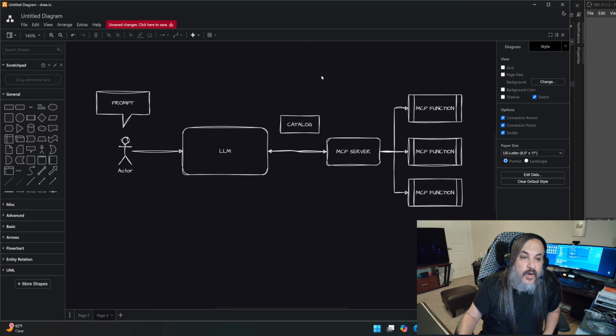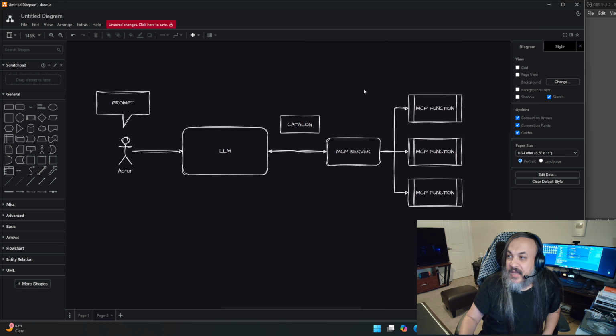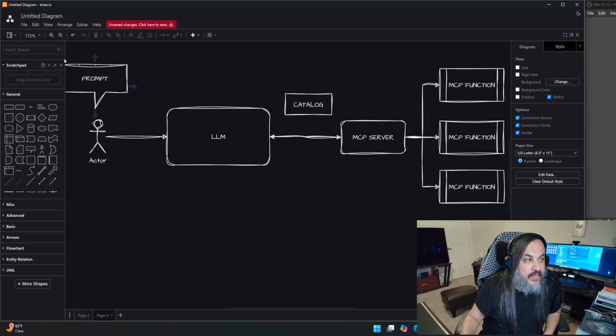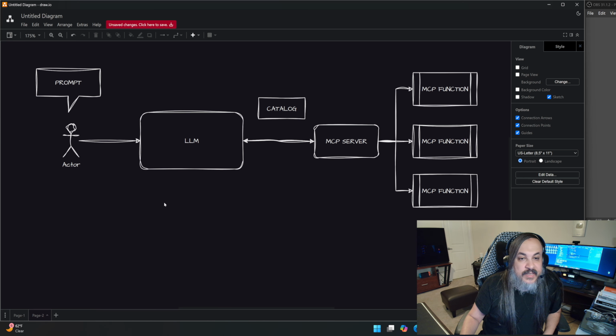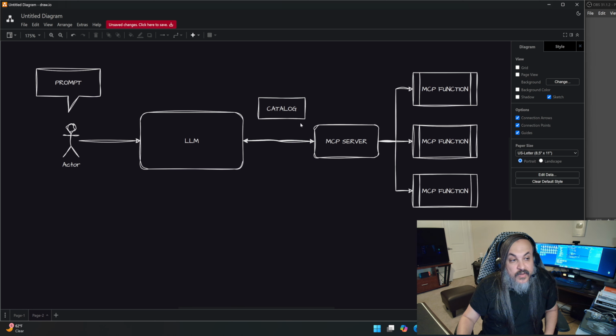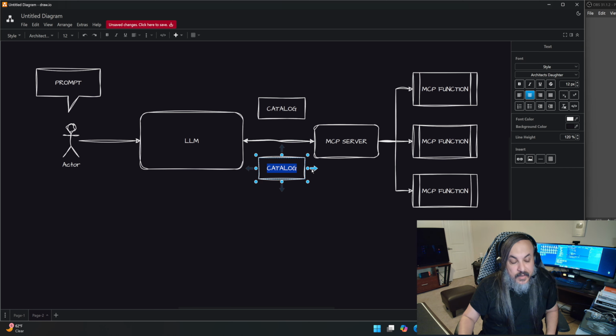So you basically want the server to literally say, hey, here's all the things that I can do, and I'll let you decide on your own. That's the intelligence part of it, to go and tell me whether this function is needed or not, or whether it is useful or not. Okay, so there's the catalog, and then after the catalog, we send in the function call.